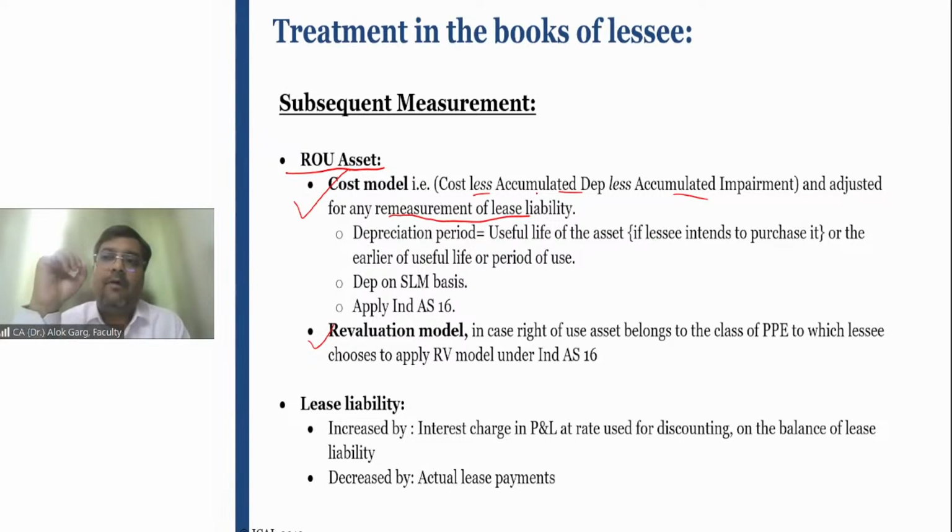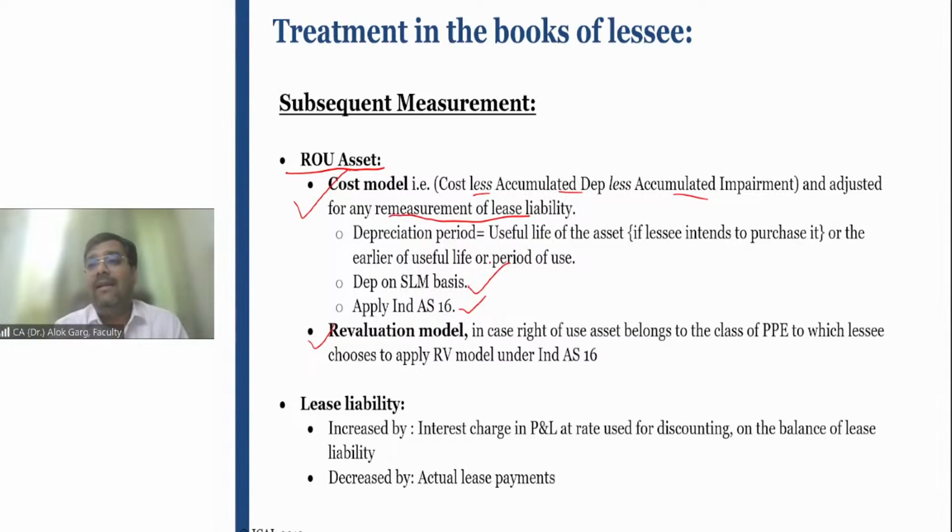Number one, the entity has a purchase option. In that case, the depreciation has to be charged on the basis of 15 years. Number two, the entity does not have the purchase option. In that case, the right of use needs to be depreciated over a period of 10 years, which is the lease period, right? The depreciation has to be charged on a straight line basis.